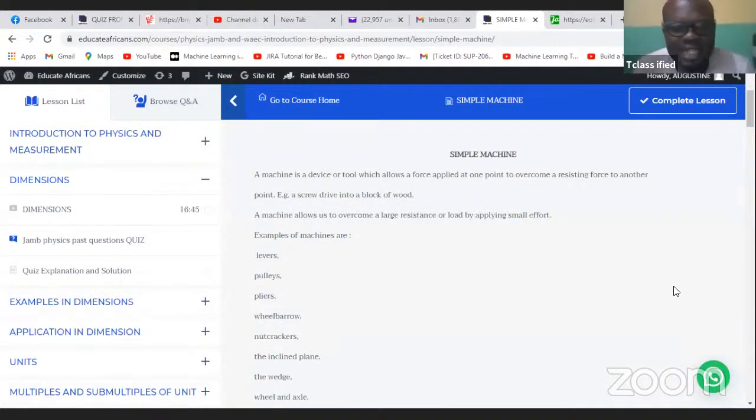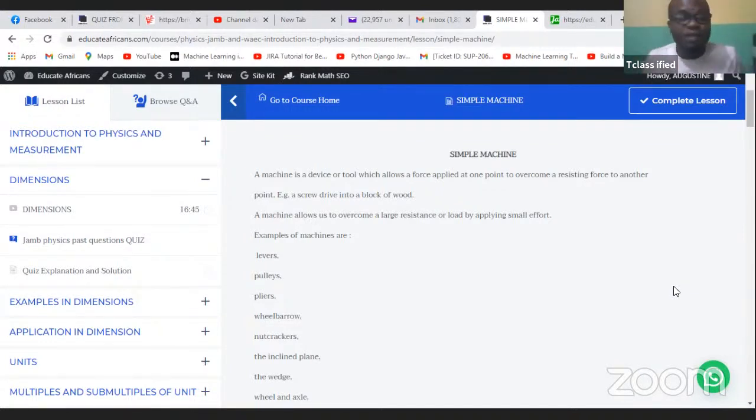So a machine allows you to overcome a large resistance or load by applying small effort. So once you apply a very small effort, you're able to carry a big load. That's what a simple machine does for you. So what are the examples of a simple machine? JAMB is going to ask you, which of the following is not an example of a simple machine? So you're supposed to know what simple machines are. You're supposed to know the examples.